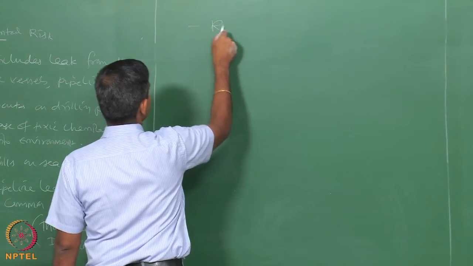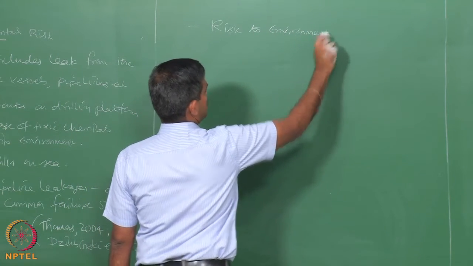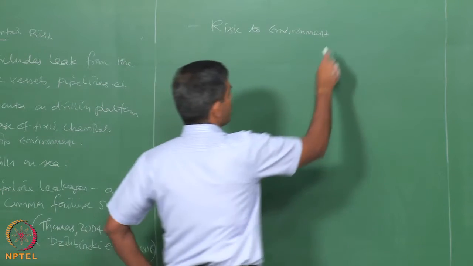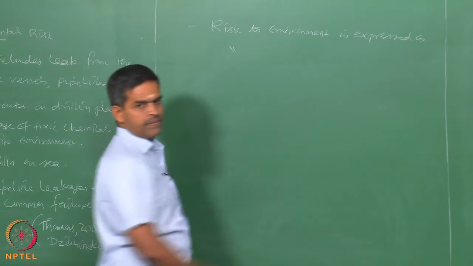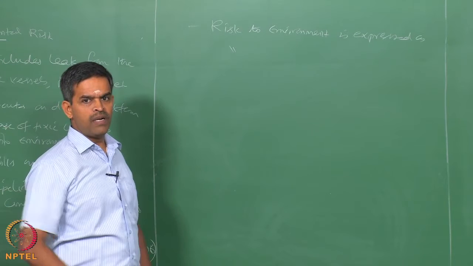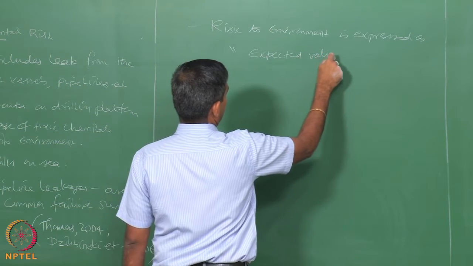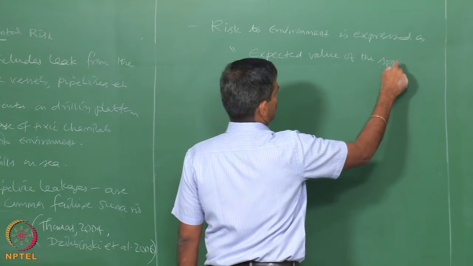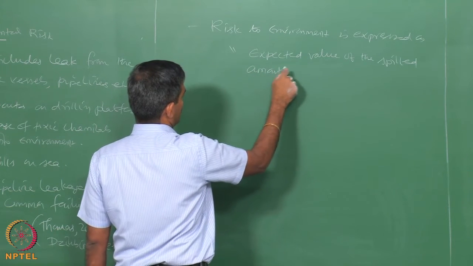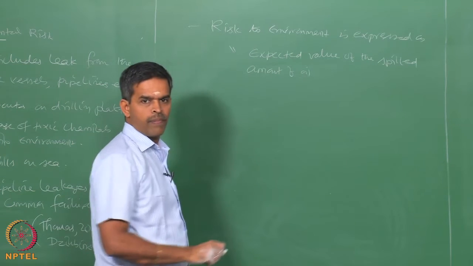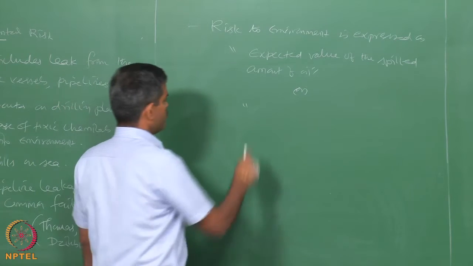In such cases, risk to environment is expressed as the expected value of the spilled amount of oil, or frequency of events with similar consequences.